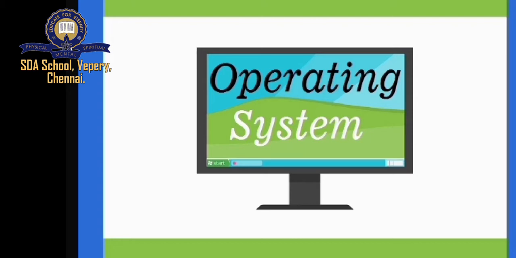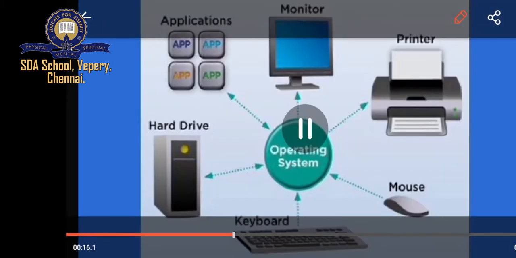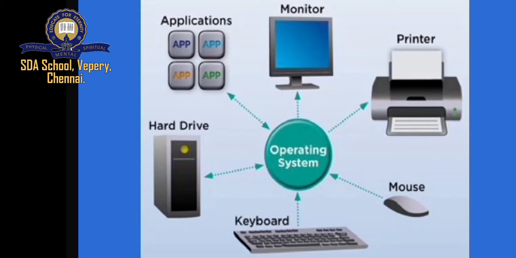Operating system acts as an interface between the user and the computer system. It also manages the activities of the system to let the user manage the system effectively. When the computer is switched on, the operating system is the first program to be loaded in the computer memory. Okay, these are all the parts we use. Monitor, very important. As soon as you switch on the computer, the program is loaded in the computer memory. And then the CPU is very important. It's the brain of the computer.